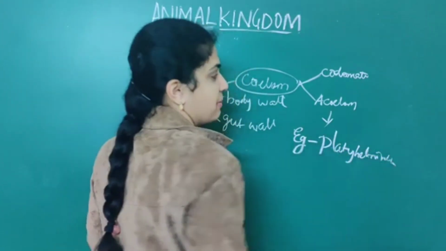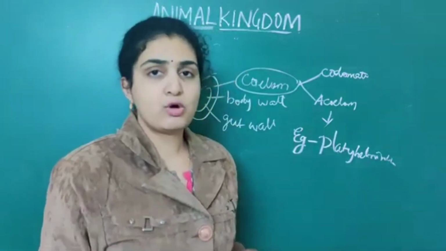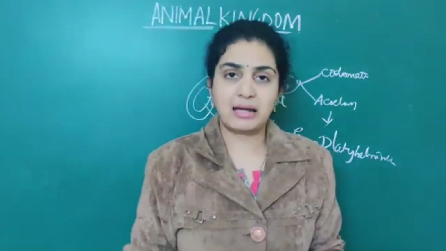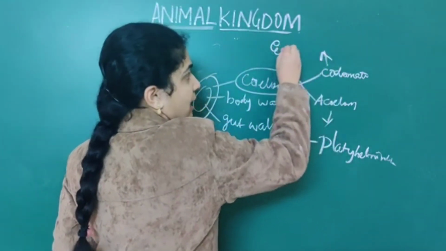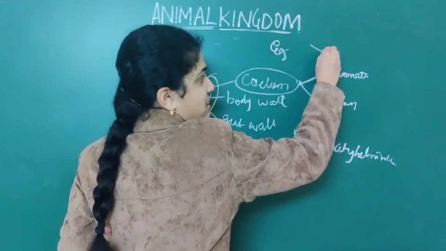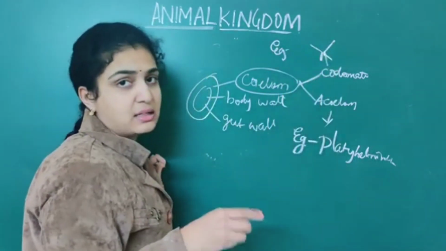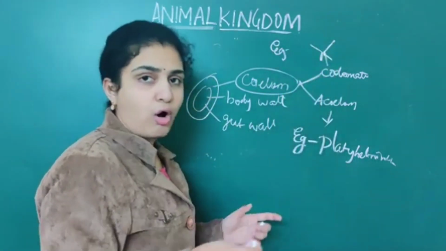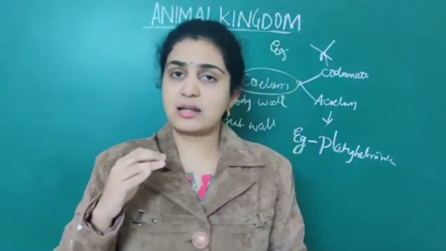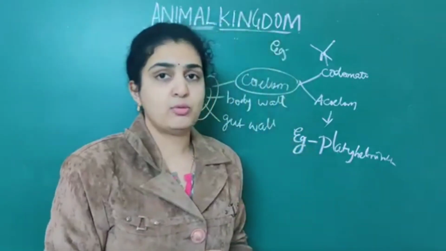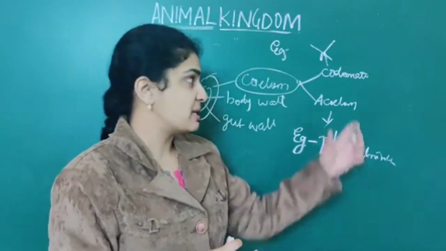Only one thing you should remember: acoelomates means coelom is absent, nothing but platyhelminthes. When it comes to coelomates, the examples are those in which true coelom is present. Their examples are maximum all organisms; that is annelids, arthropods, everything will come under coelomates. So they have coelom present.